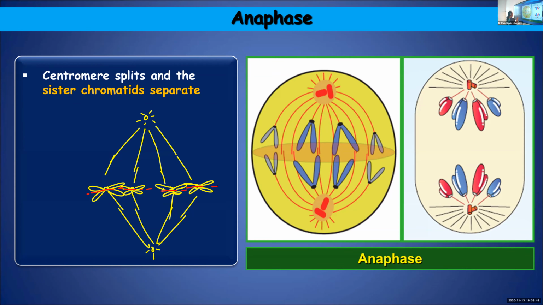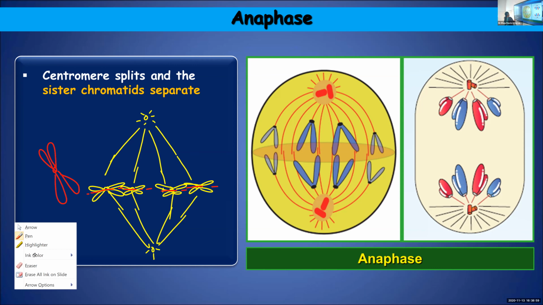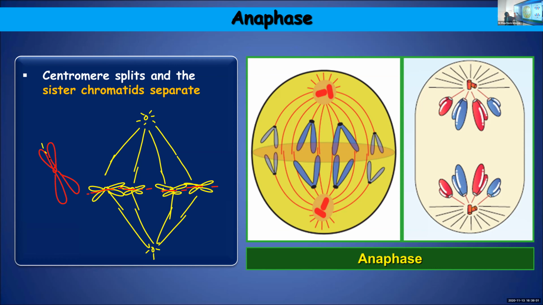The centromere is holding together the two sister chromatids. If the centromere is splitting, definitely what will happen? The sister chromatids also will get separated.